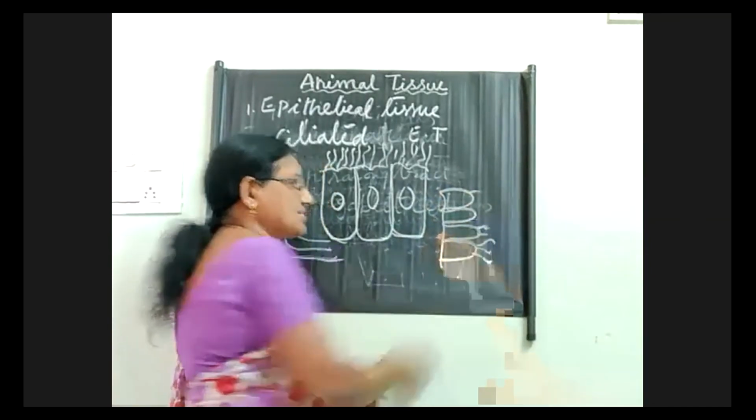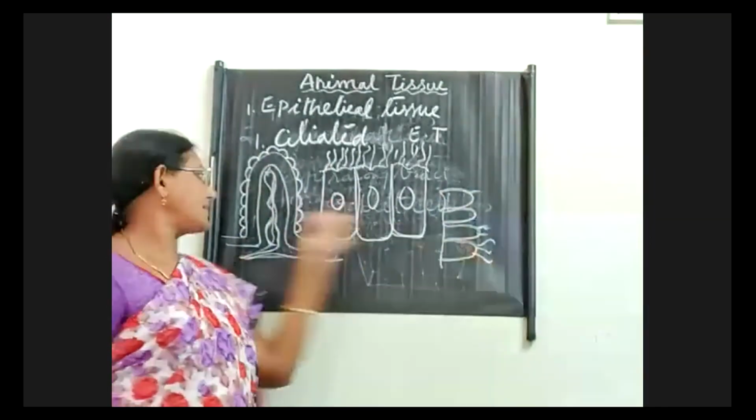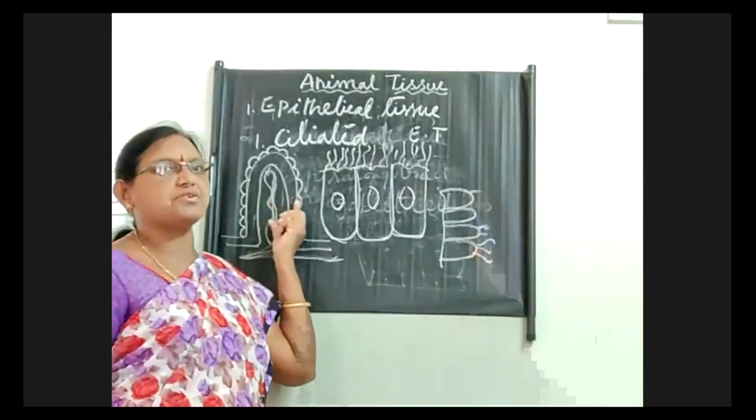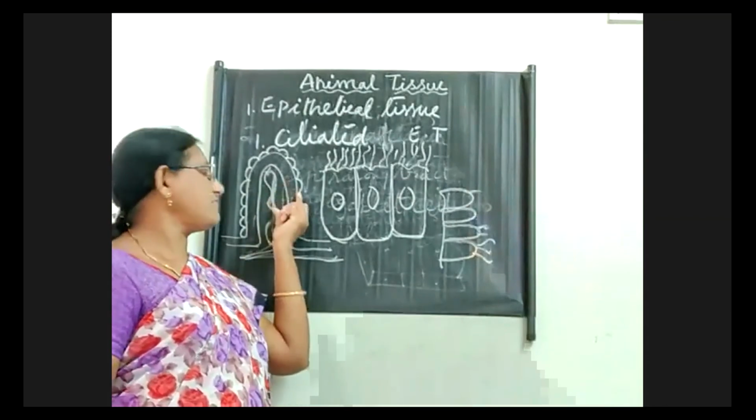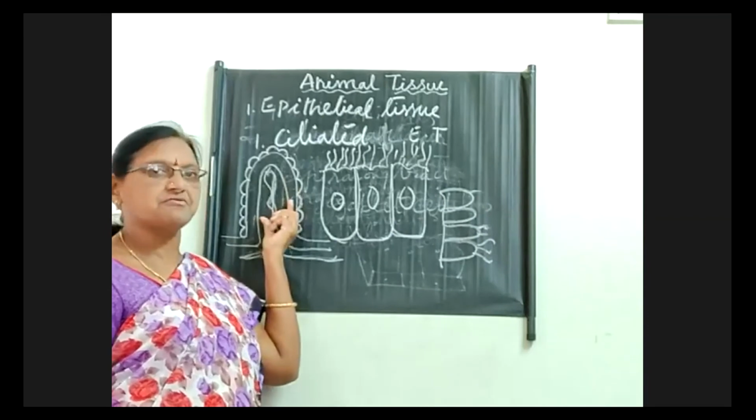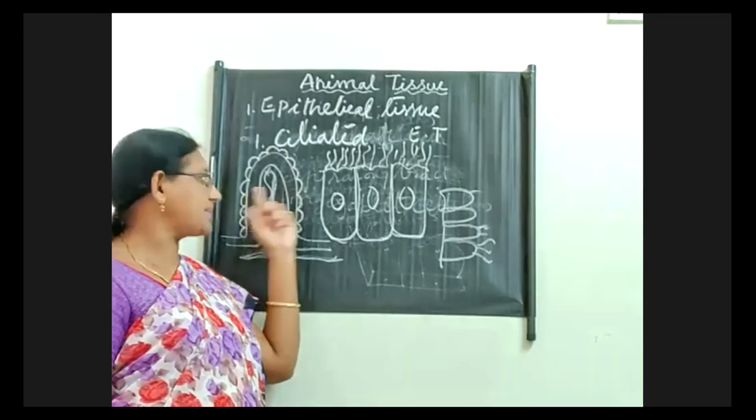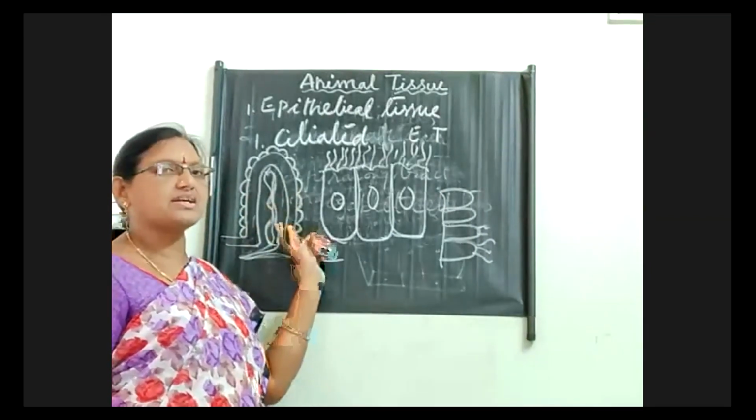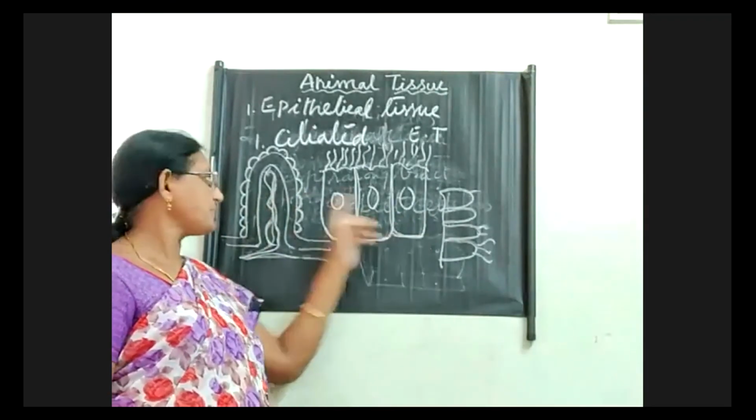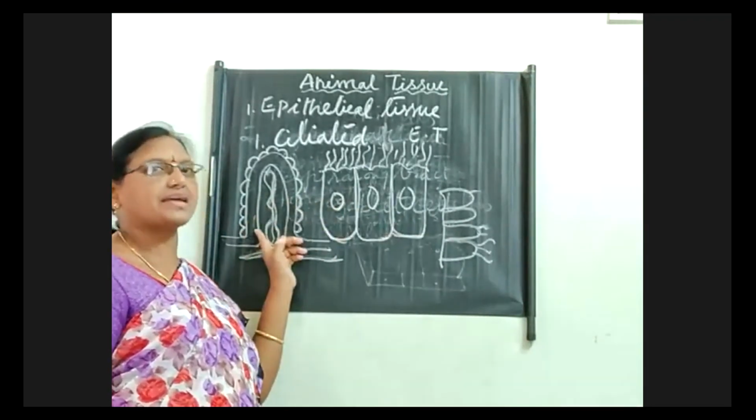This is known as villi. In the small intestine we can see numerous villi. The main function of villi is absorption of food materials. After digestion, the food reaches the small intestine. The villi are helpful to increase the surface area, and then the food is absorbed into the capillaries.